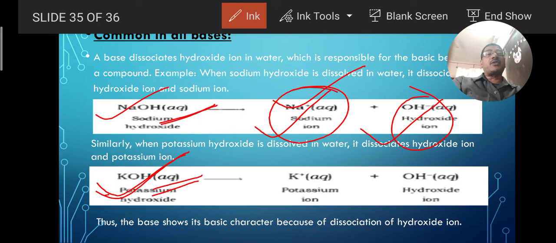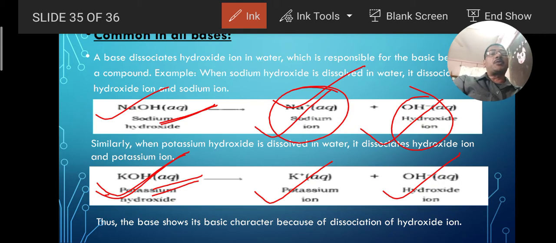When an aqueous solution of potassium hydroxide is taken, you will find here that it forms the cation, that is the potassium ion, and the anion, which is the hydroxyl ion. Both of them are produced as a result of the dissociation of these bases in the presence of water. Means when an aqueous solution of these bases is taken, they get dissociated into their cation and anion.